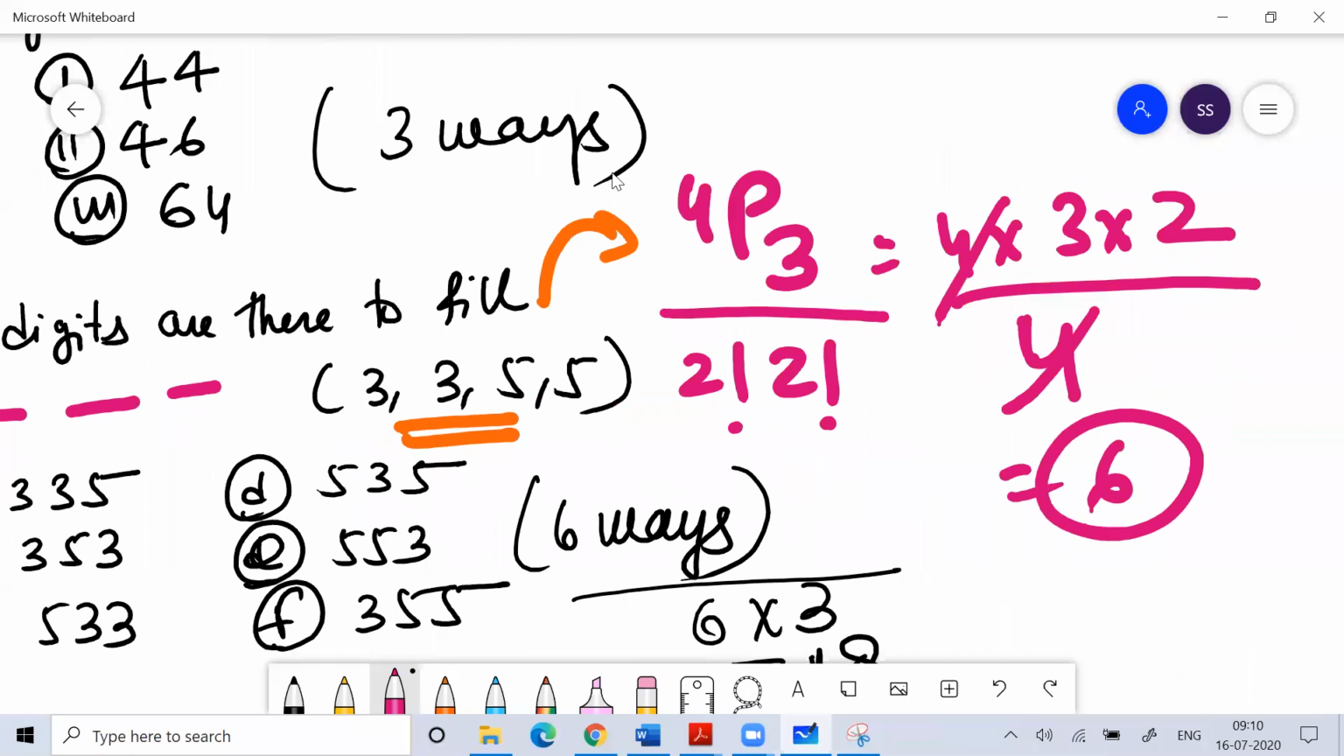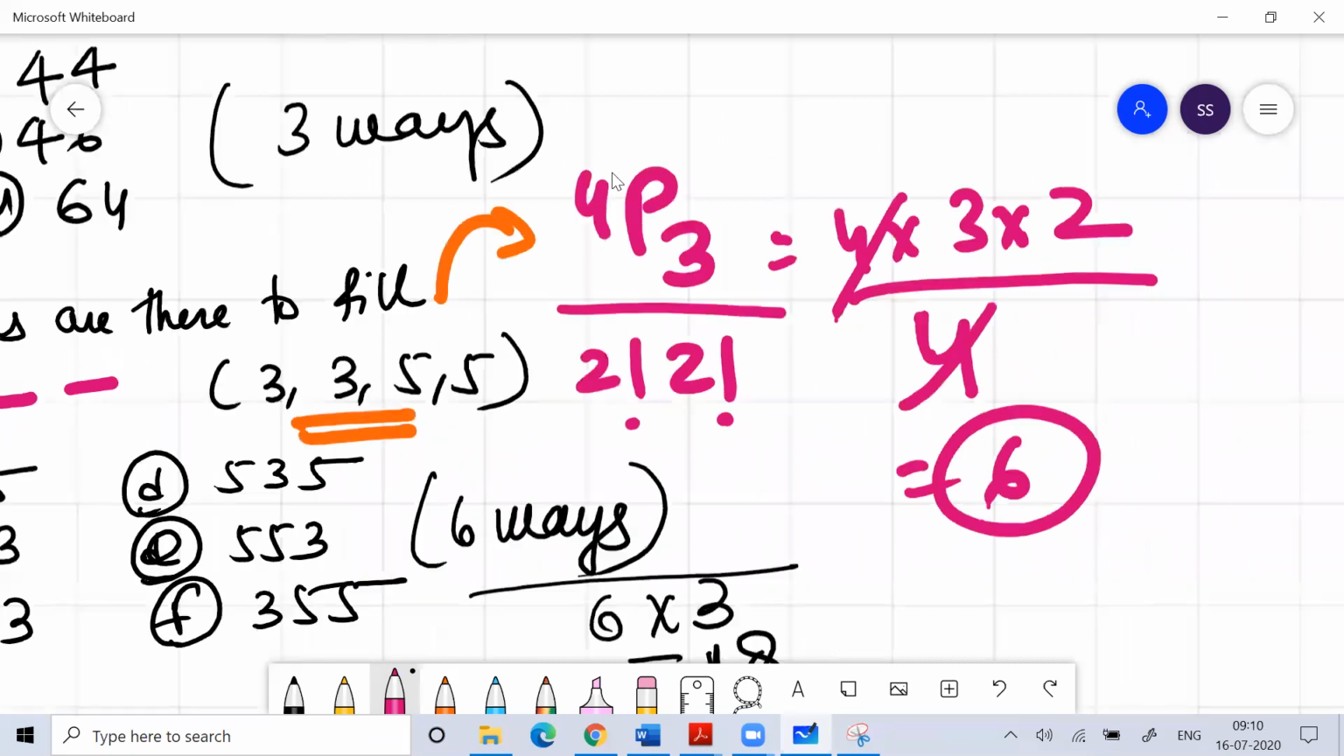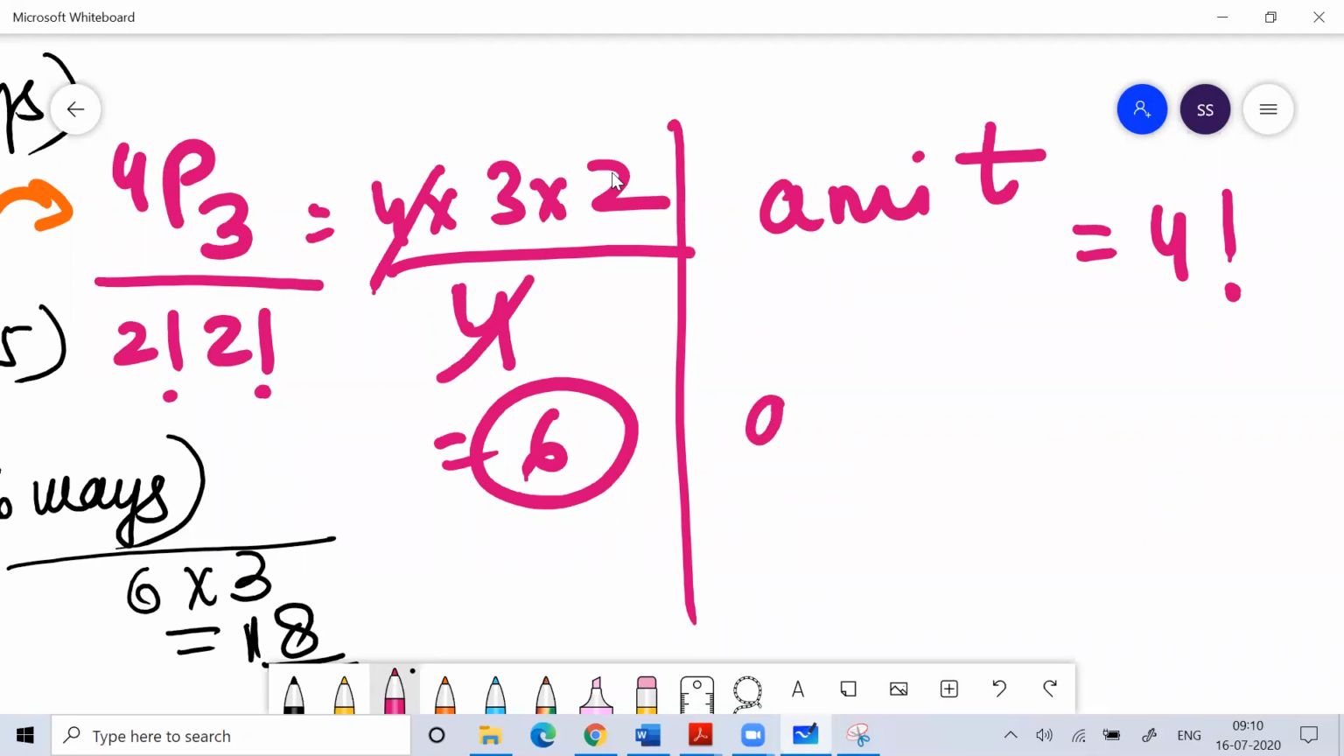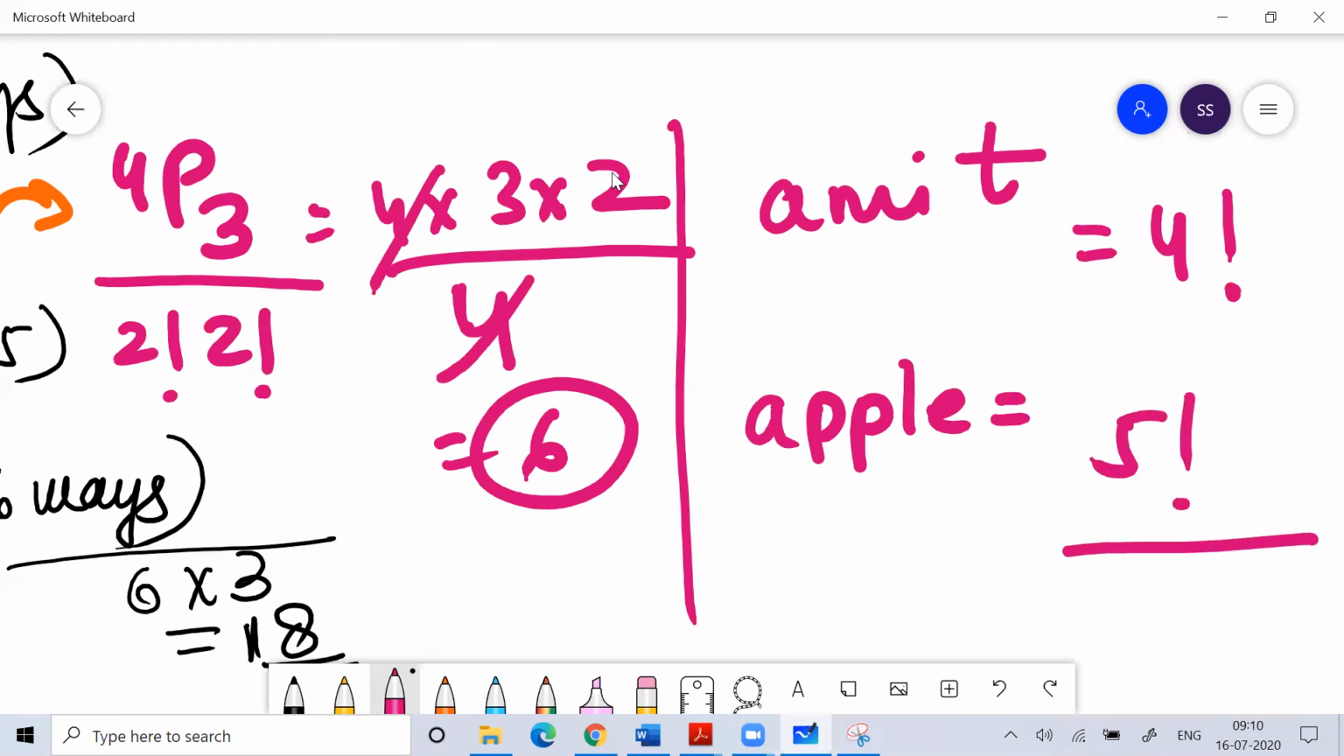You have to understand, you're putting 4 digits in 3 places where 2 digits are repeating. If I ask you in how many ways can you write the letters of the word mighty, you can write it in 4 factorial ways. But if I ask you in how many ways can you write apple, you can write apple in 5 factorial by 2 factorial ways.